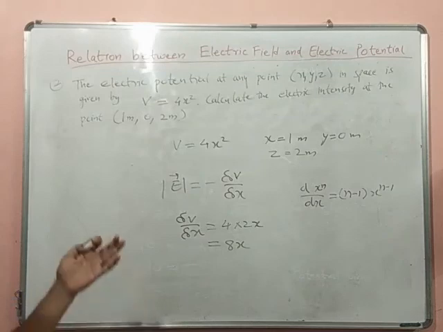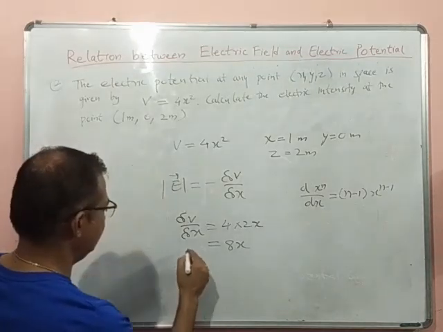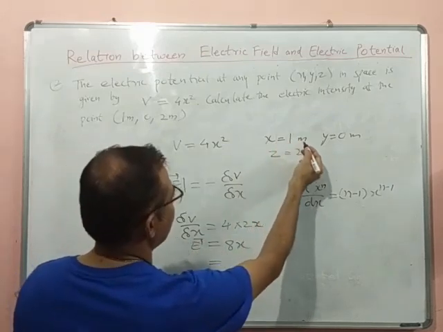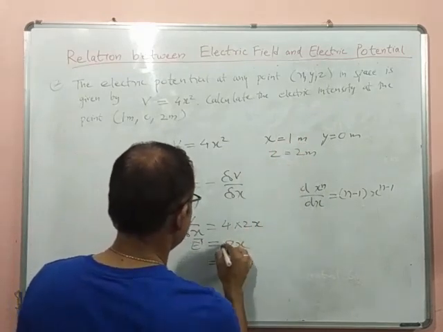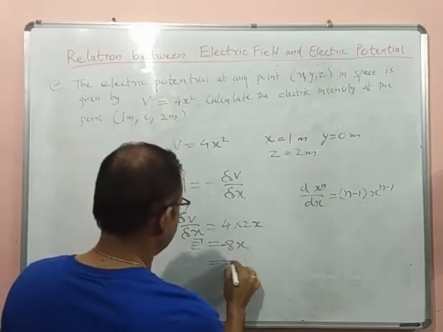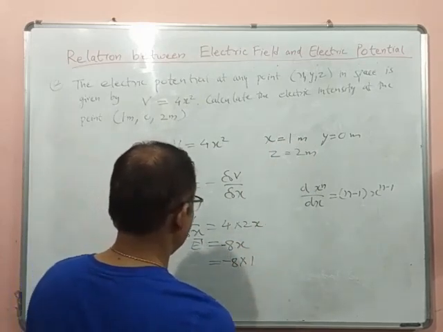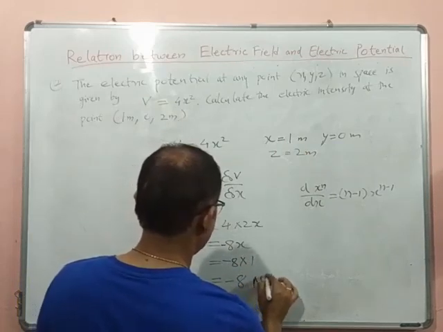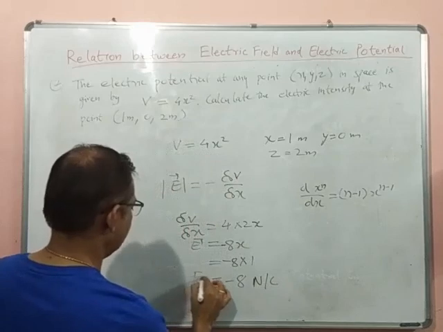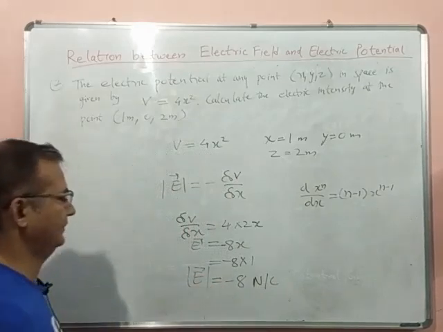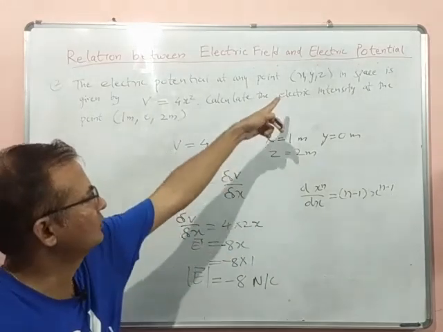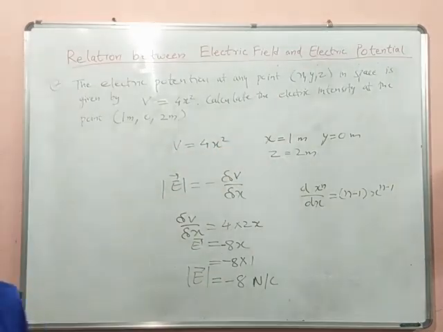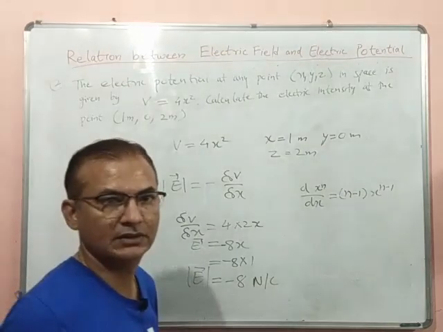So what is the value of E here? E is minus 8x, and we have to put the value of x here. X is 1, so minus 8 into 1. So the intensity here is minus 8 Newton per Coulomb. This is the electric field intensity at that point: minus 8 Newton per Coulomb.